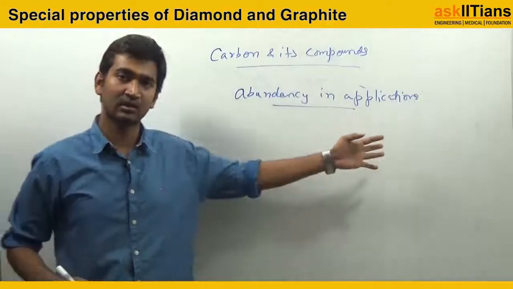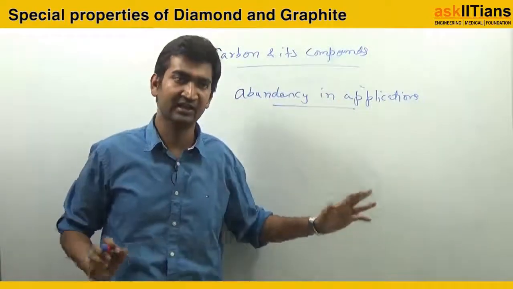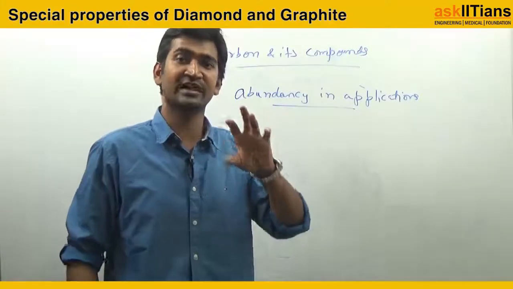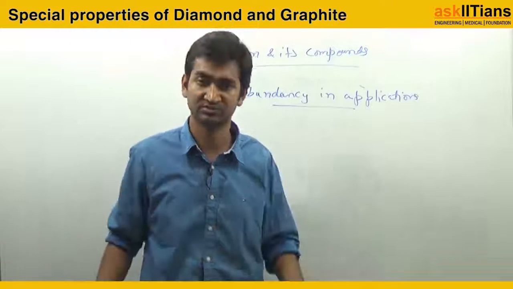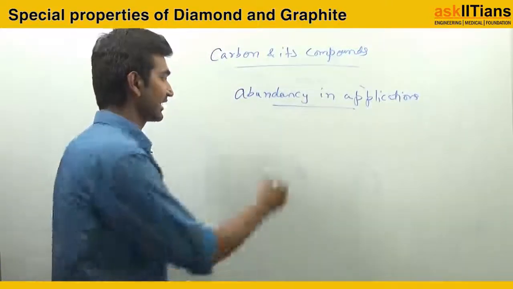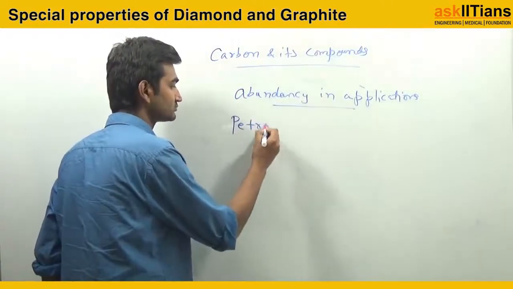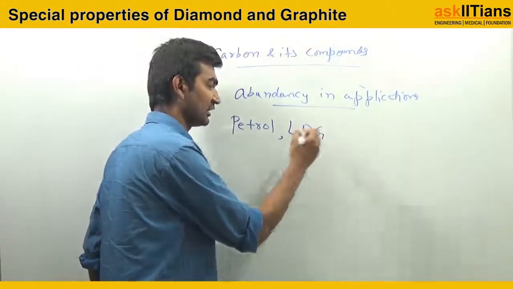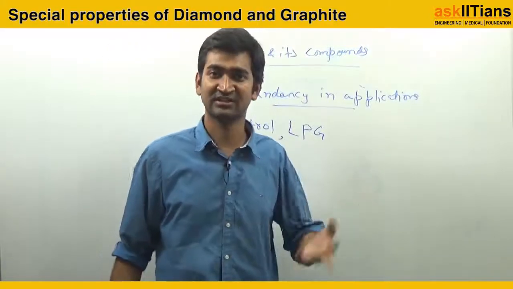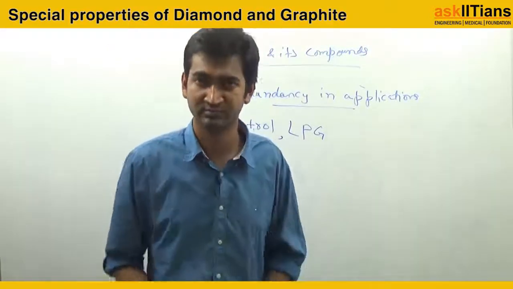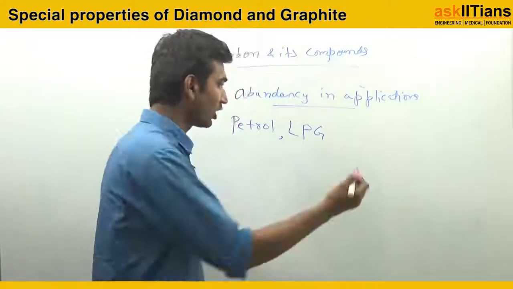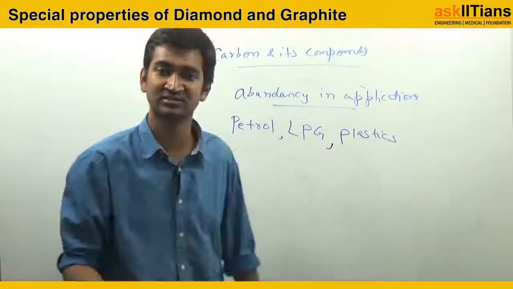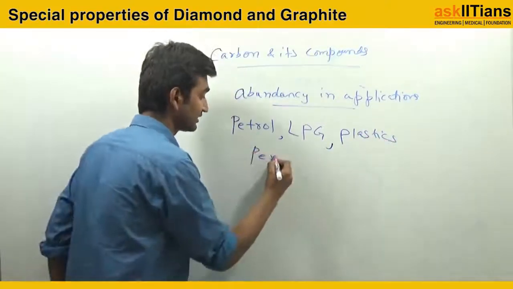एप्लीकेशन से क्या मतलब है? By applications I am trying to say the huge usages of the element carbon in different compounds. For example, petrol, LPG, the cooking gas which your mothers use to prepare food, plastics, buckets, even your pencil.